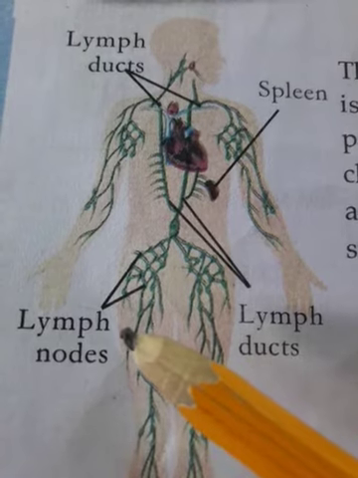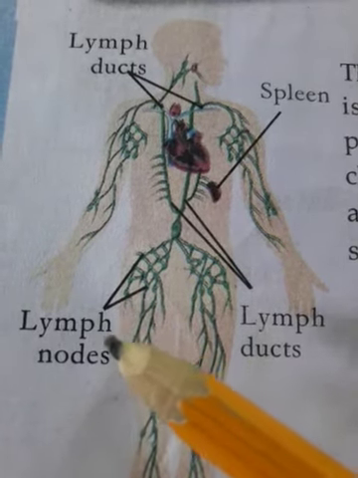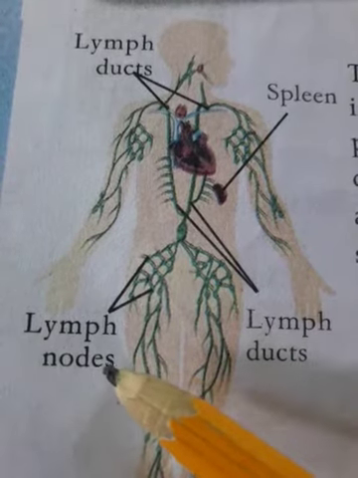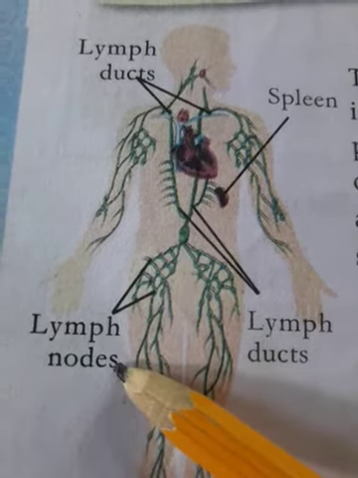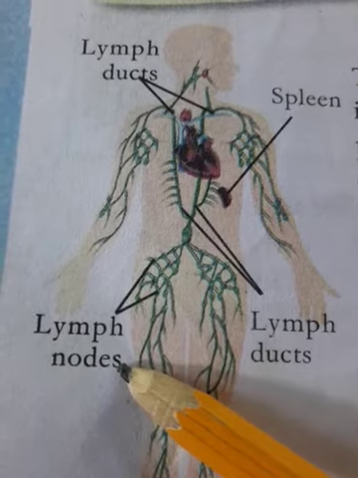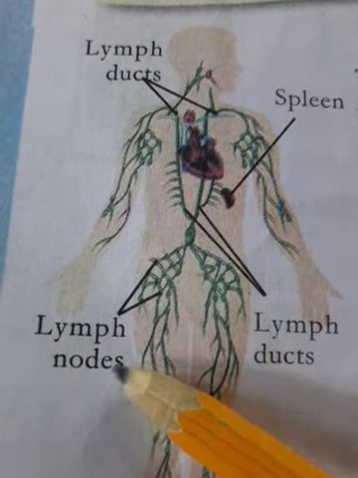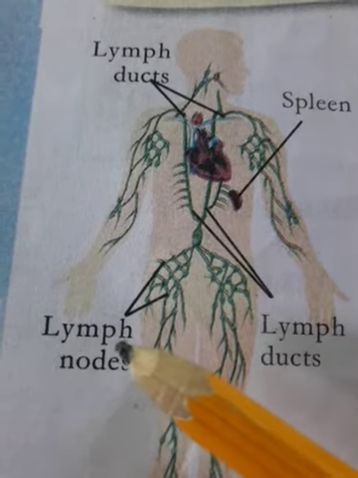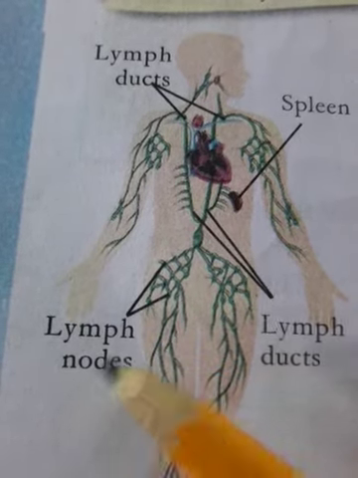If any bacteria or pathogenic organisms enter our blood, they are destroyed by these lymphocytes. The lymphatic system participates in the defense mechanism of the body.